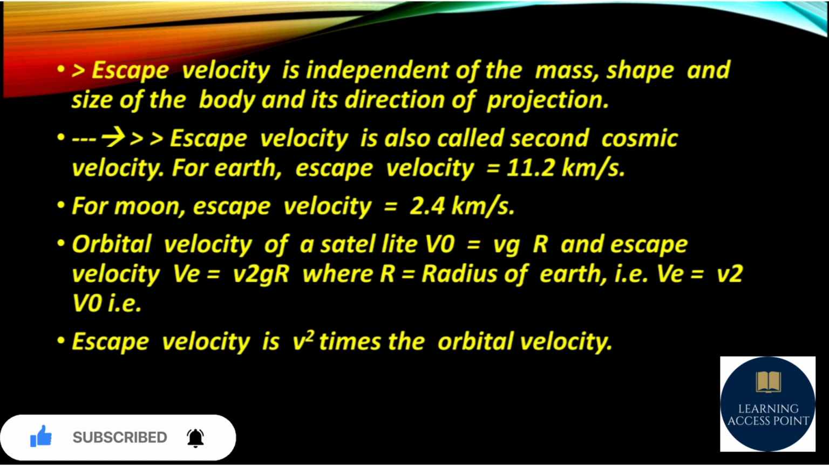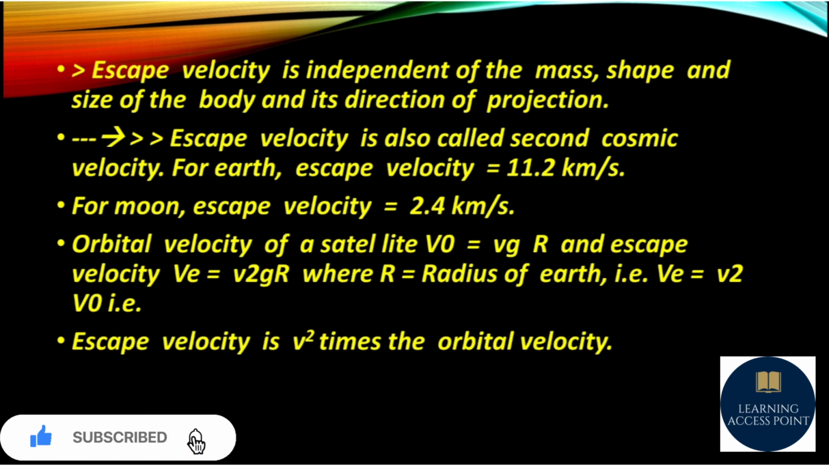Escape velocity is independent of the mass, shape and size of the body and its direction of projection. Escape velocity is also called the second cosmic velocity. For Earth, escape velocity is 11.2 km per second. For the Moon, escape velocity is equal to 2.4 km per second. Here are some important points about escape velocity.